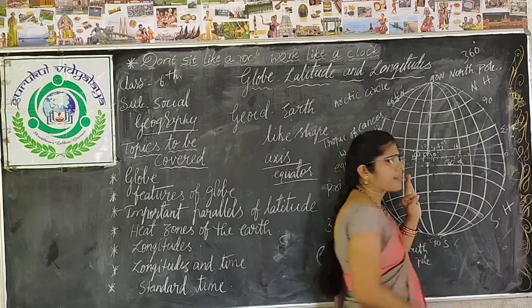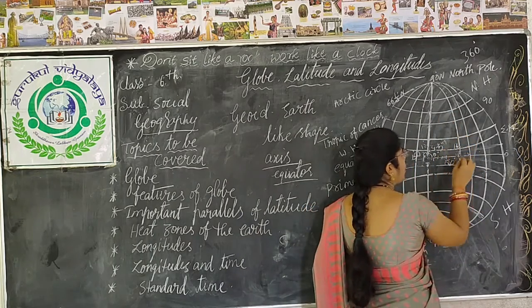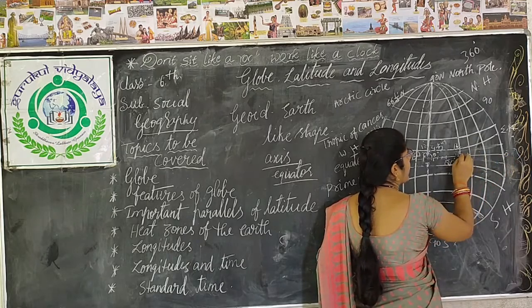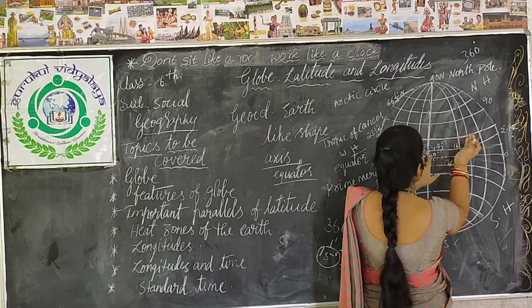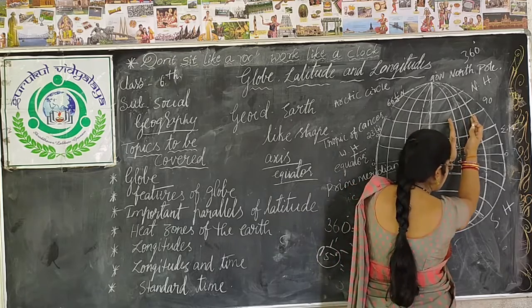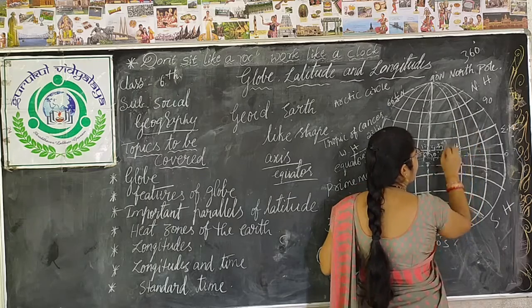Where is our India? Which part of the earth is it in? I can say India is located in the northern hemisphere. And in the northern hemisphere, is it east or west? It is in the east. So our India is located in the northeast part of the earth.